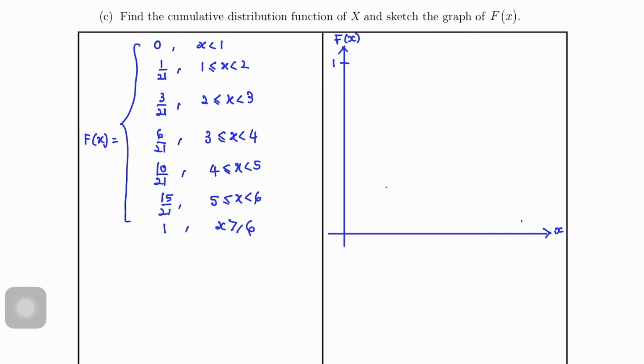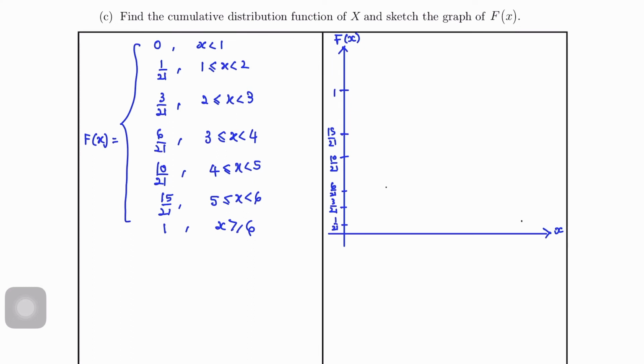So tambahkan je lah nanti. Okay, 1/21, 3/21, 6/21. Okay, atas sikit. 10/21, 15/21. Then 1. Okay, saya turunkan balik lah sebab dia macam atas sangat pula.